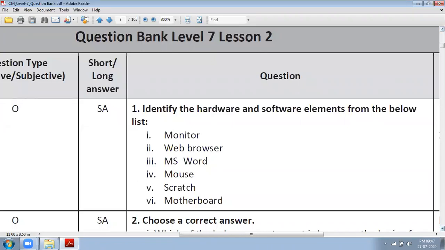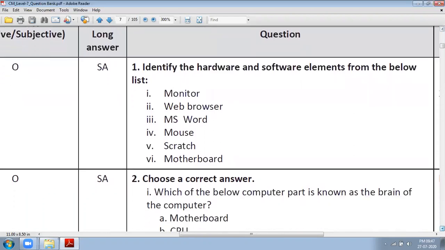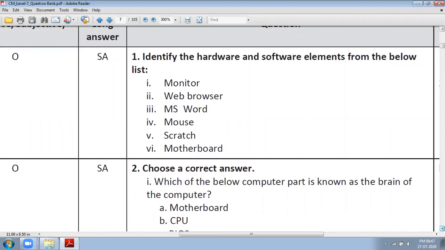Now this is for quick revision purposes, so that it will be revised in a quick manner. Here identify the hardware and software elements from the below list: monitor, web browser, MS Word, mouse, Scratch, motherboard. This type of question we have already discussed in the worksheet, so we will not discuss it.